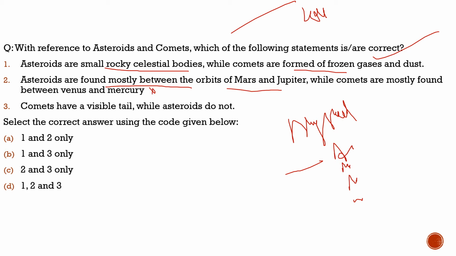Totally incorrect. They are found beyond Neptune. So this statement is incorrect. Asteroids are indeed found between Mars and Jupiter, but comets are found beyond Neptune. Third statement, comets have a visible tail while asteroids do not. 100% correct. So with respect to this question, the correct statements are statement 1 and statement 3 only.